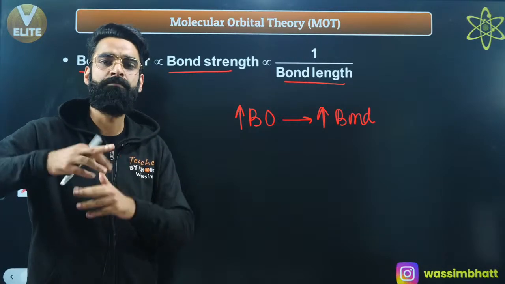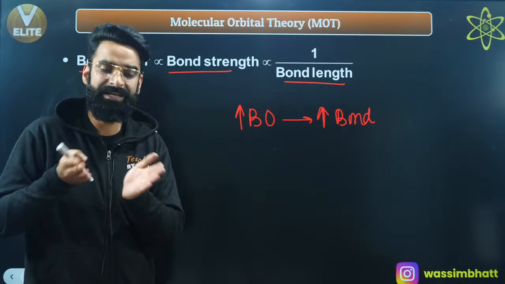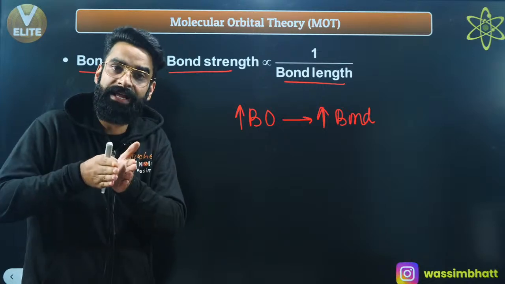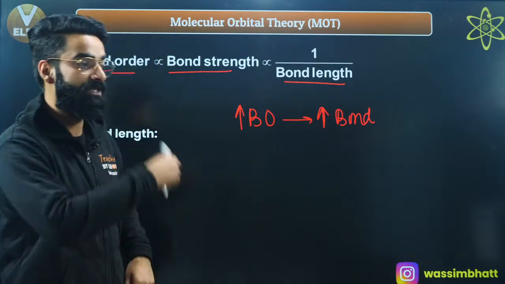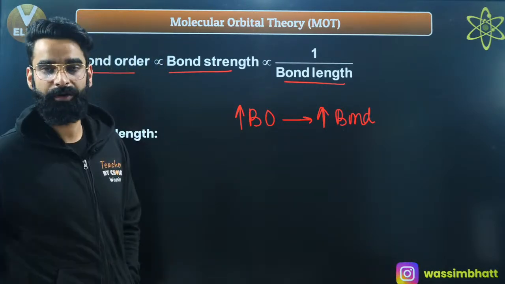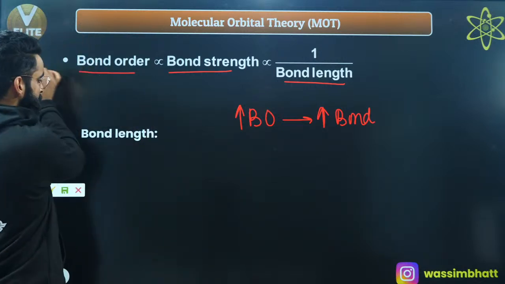More bonds means more force of attraction. More force of attraction means less bond length. Less bond length means more bond strength. More is the energy needed to break that bond. I'm sure this statement is also clear to you. Do remember this as well.